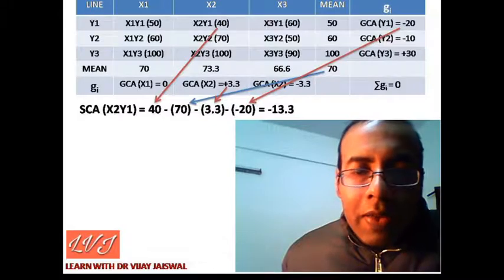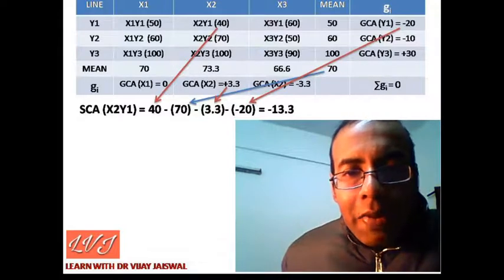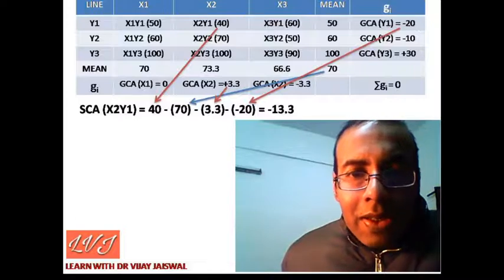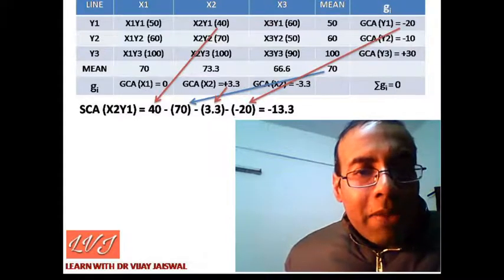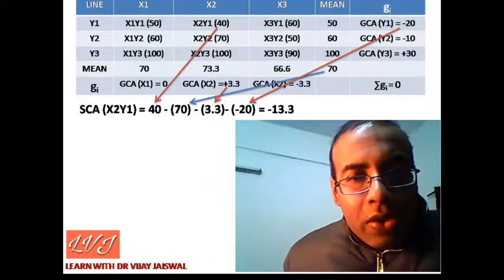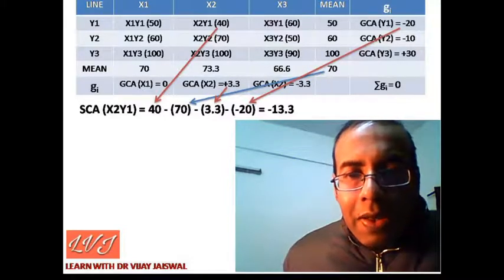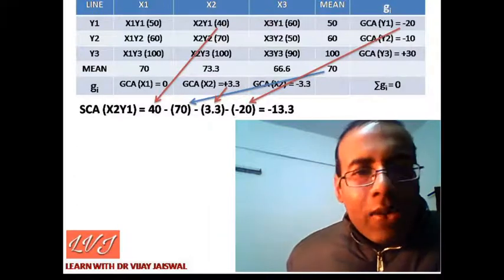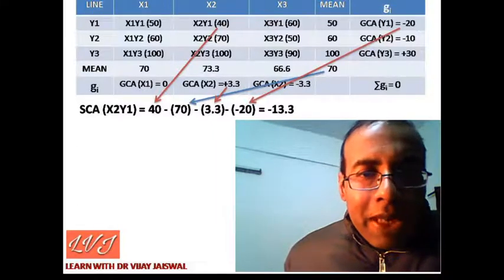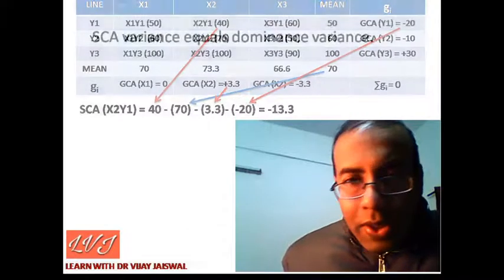So we will subtract minus 20 and 3.3. In this way the specific combining ability for the x2y1 cross is minus 13.3. In this way we can calculate specific combining ability for different crosses.